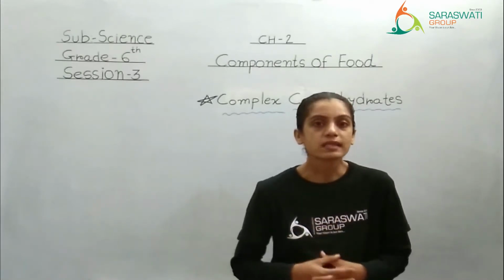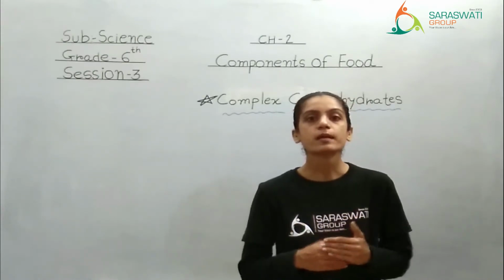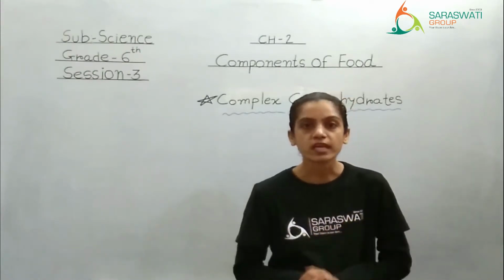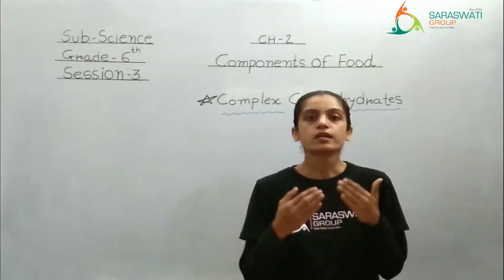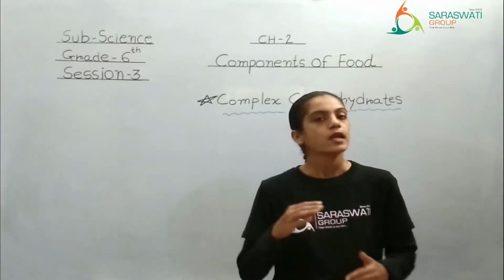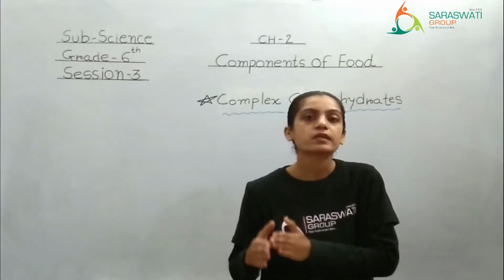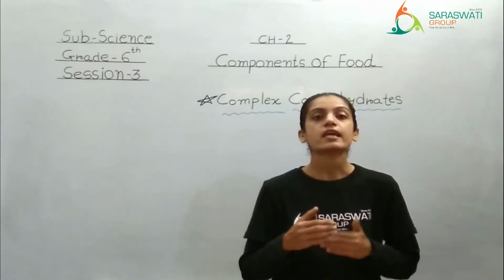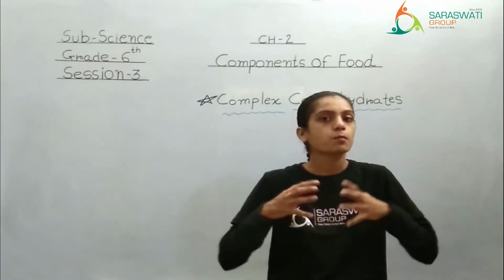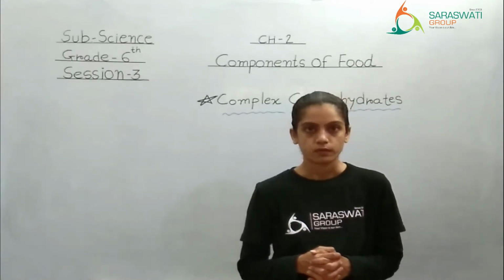It means that if food takes a longer time to get digested in your body and contains the nutrient called carbohydrate, it is considered a complex carbohydrate material.